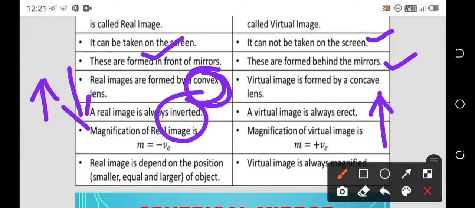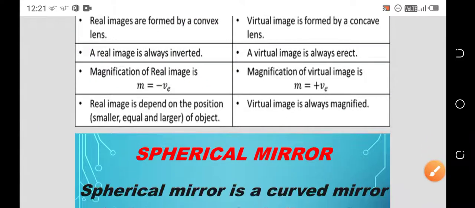Erect means what? That means a lengthy one, straight one, standing up. And what is the magnification of the real image? It is indicated by a negative sign, and the magnification of a virtual image is indicated by a positive sign. A real image depends on the position of the object. A virtual image is always magnified. So here, real image depends on what factors? It depends on the position of the object.